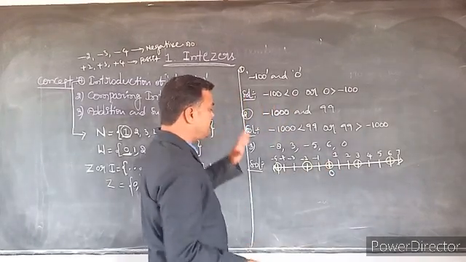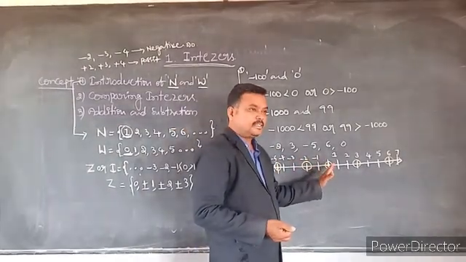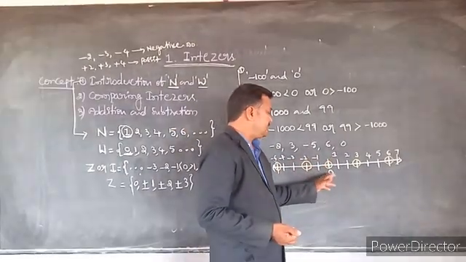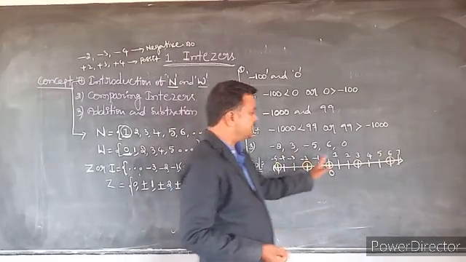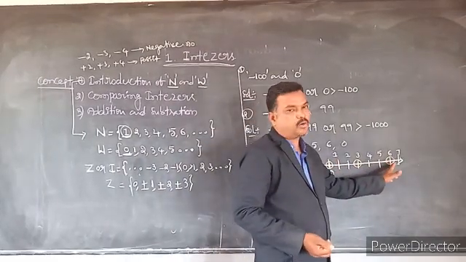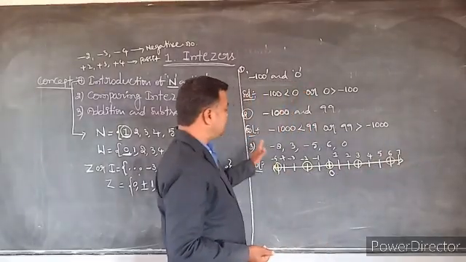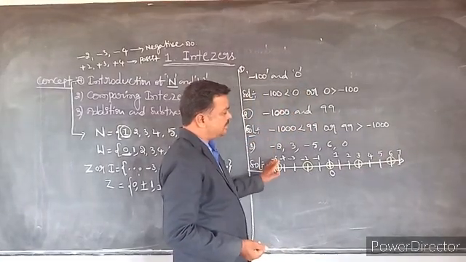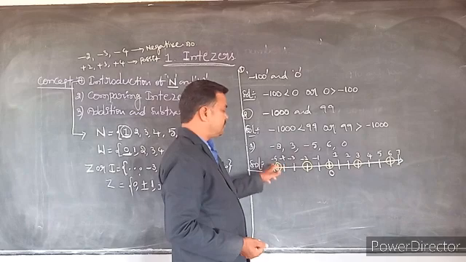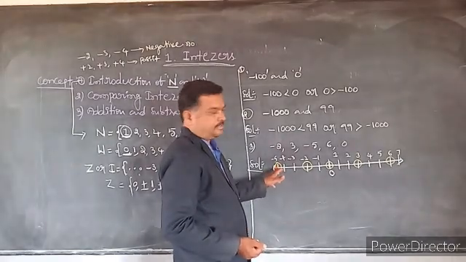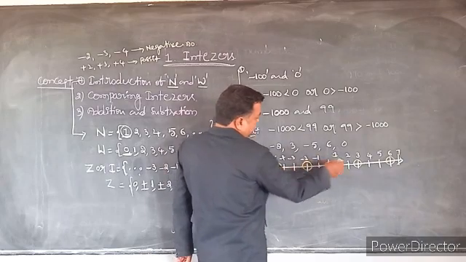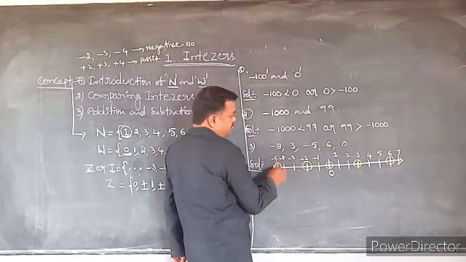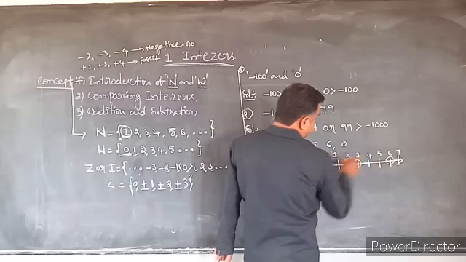First, on the number line, on the left side of the 0 we have to write all the negative integers. On the right side of the 0 we have to write all the positive integers. Then, whichever integers we have to plot on the number line, you circle them with the pen: -2, +3, -5, +6 and 0.